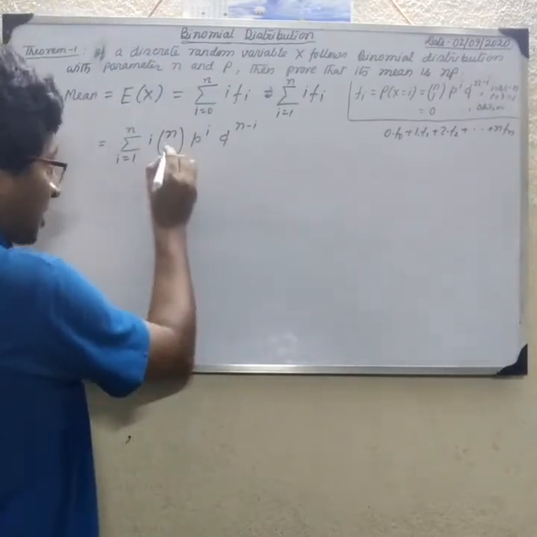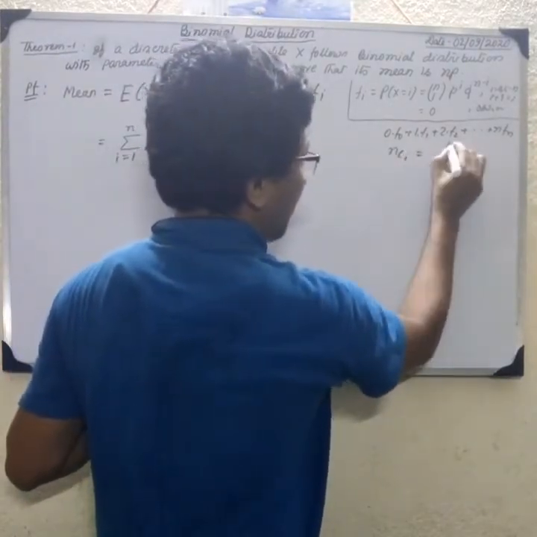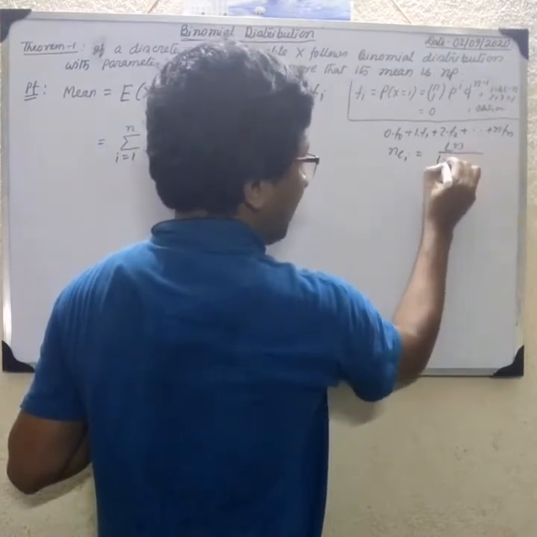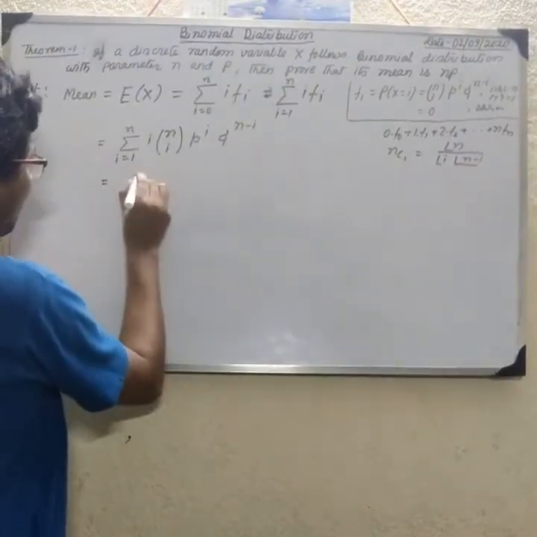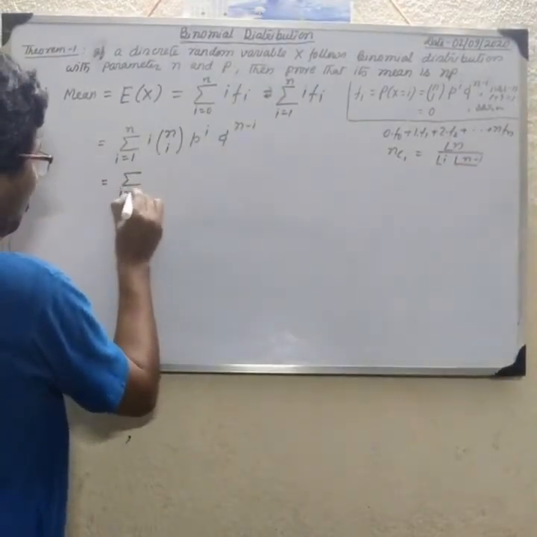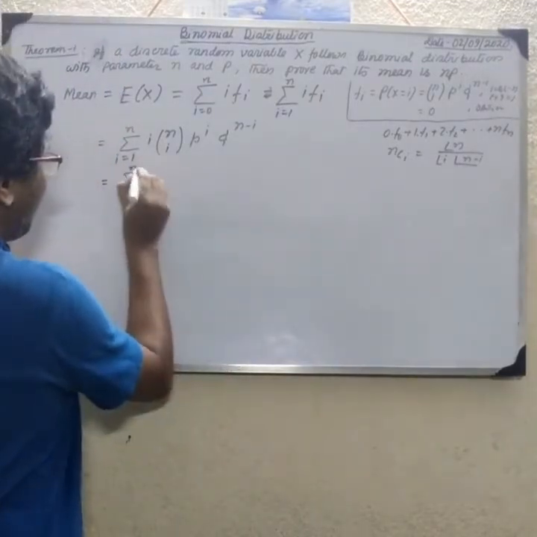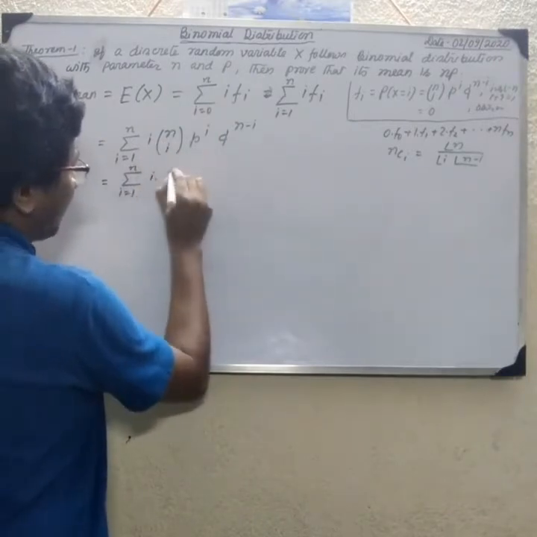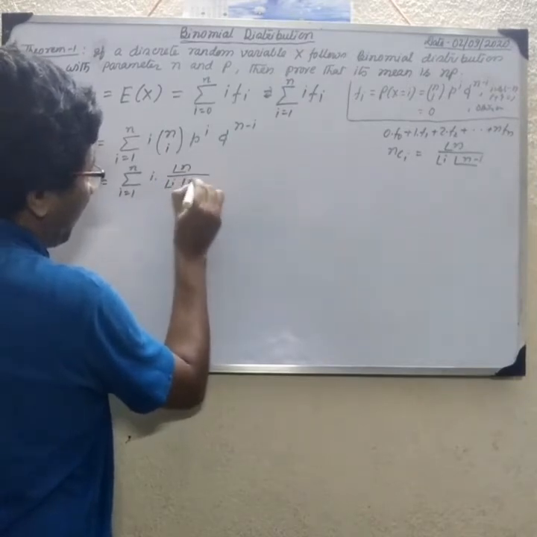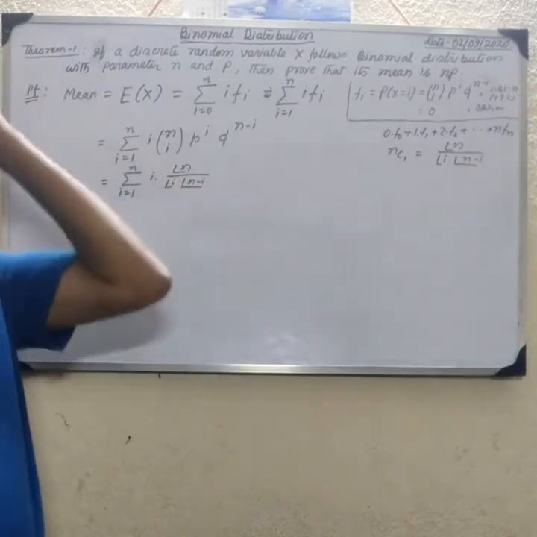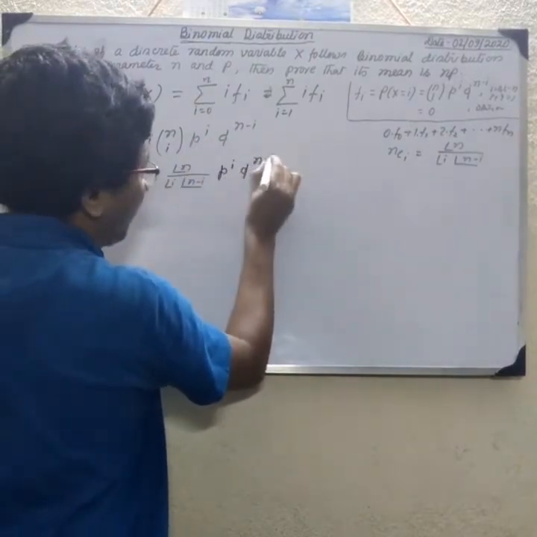First, we have to break nCi. Everyone knows that nCi equals factorial n over factorial i times factorial n minus i. So just break it: summation i equal to 1 to n, i times factorial n over factorial i factorial n minus i. Any problem? And we write p to the power i q to the power n minus i.